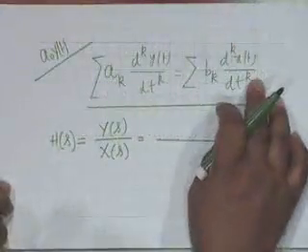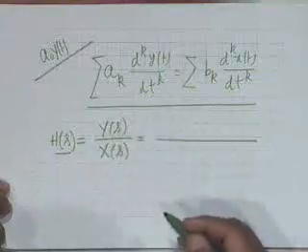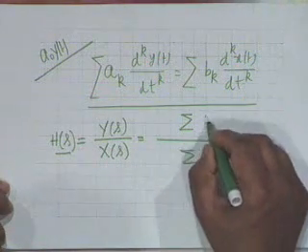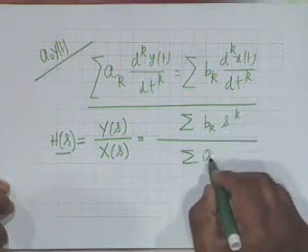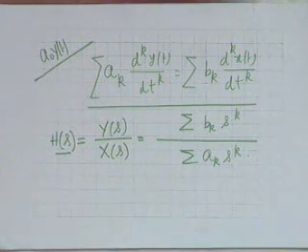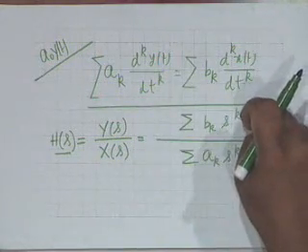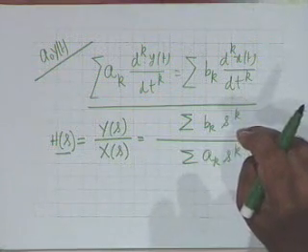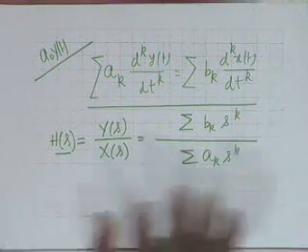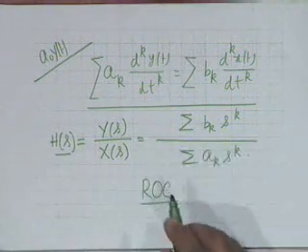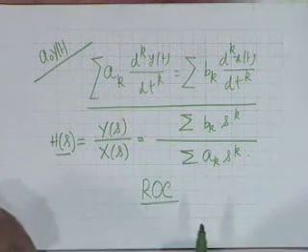We are saying it's a completely general equation where x of t is two sided, y of t is also two sided. Alright. If that is so, then we can find out H of s simply by taking the transform of both sides, and obviously what you see is that it should be summation b_k s to the k divided by summation a_k s to the k. In other words, we can find out H of s as a rational function, that is a ratio of one polynomial to another polynomial. This H of s is, however, useless unless the ROC is specified. Unless the ROC is specified, this H of s is useless.